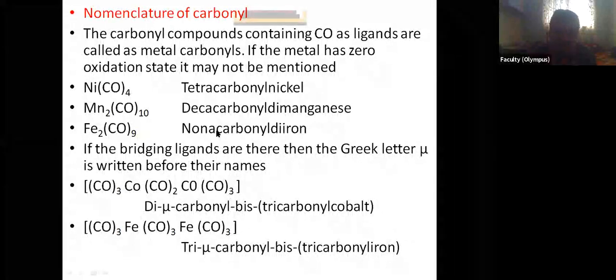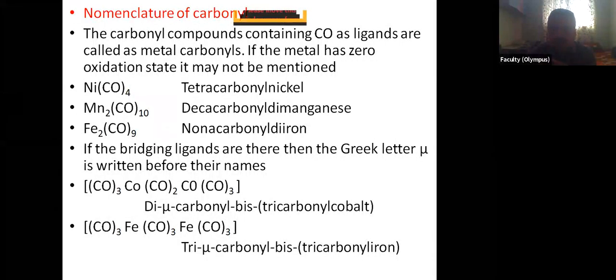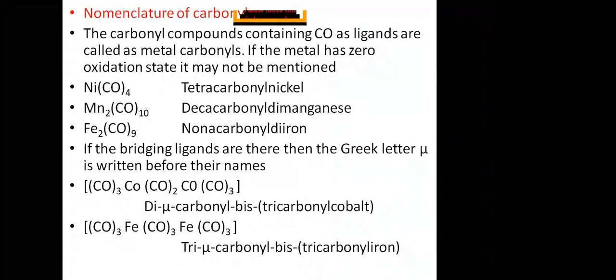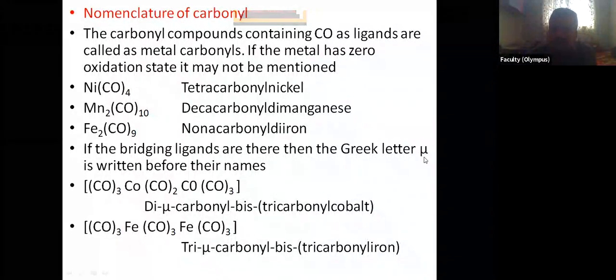Now, if there are bridging carbonyls, polynuclear metal carbonyls in which some carbonyls are acting as bridges, then before writing the name of such carbonyls, the Greek letter mu is written first.